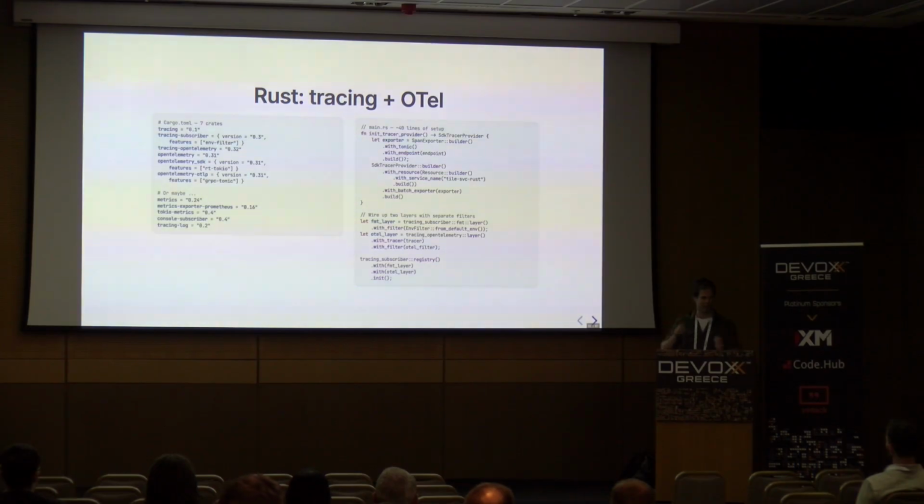And then there are bridges that go in both directions. So the kind of real actual pattern that people should be following now here is to use tracing, use a tracing subscriber to push the tracing data into OpenTelemetry, push that onwards into your observability provider. But there's all these other side quests and combinations of things that you can get distracted by.